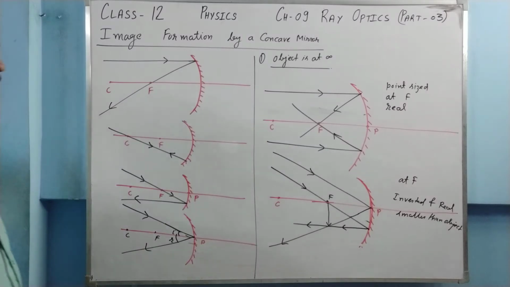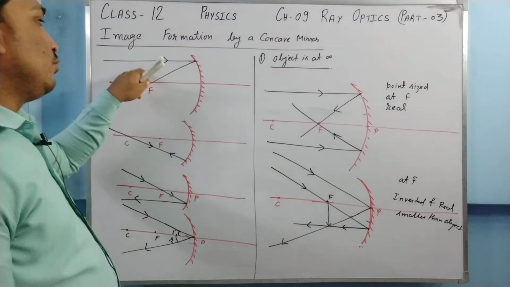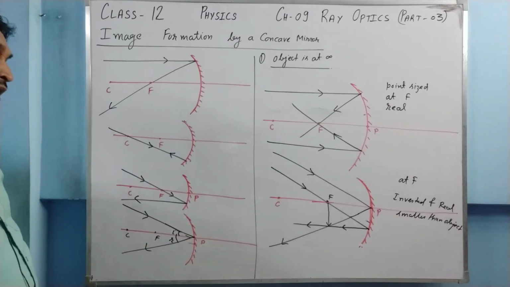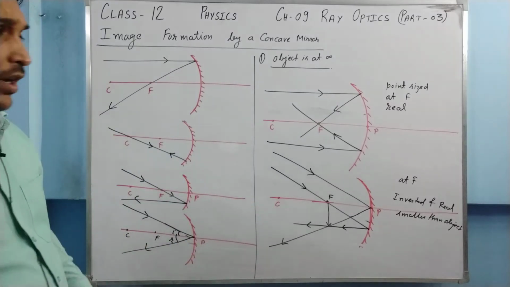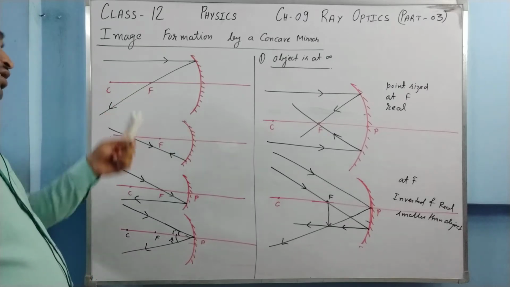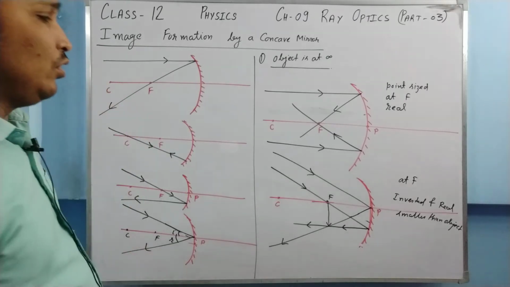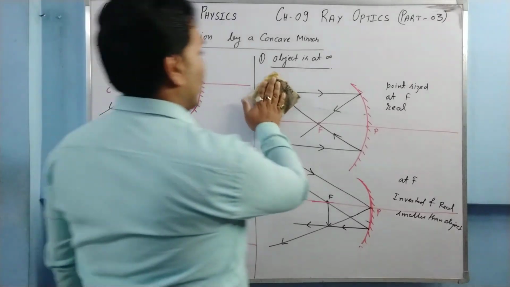Which rays have I used? For the first case I have used only this one. For the second I have used the third and fourth. I can use any one, any two. Either this and this, this and this, or this and this. Whichever two you use, you will get your ray diagram correct.